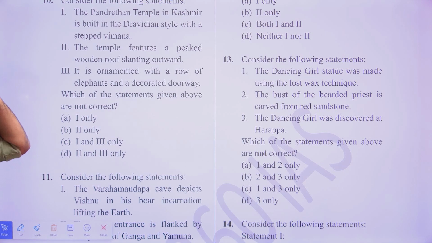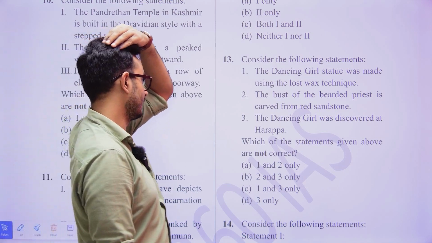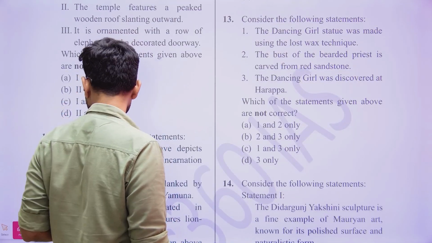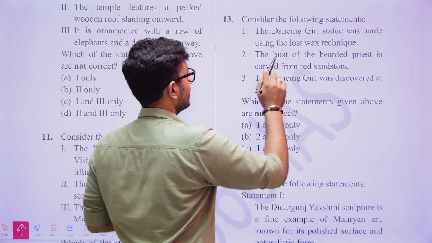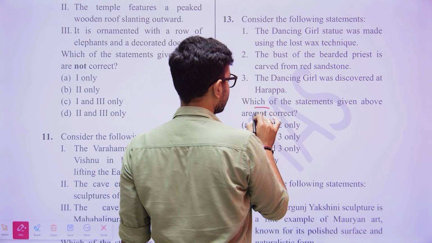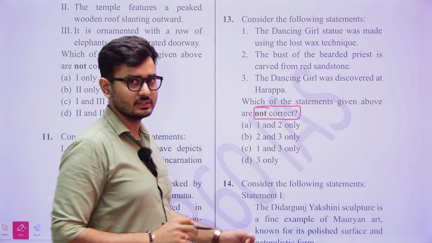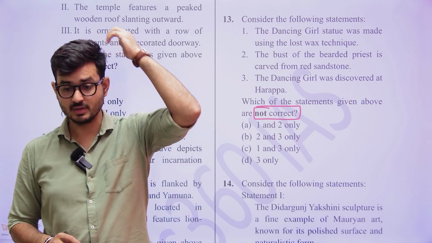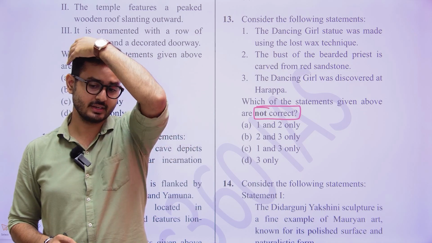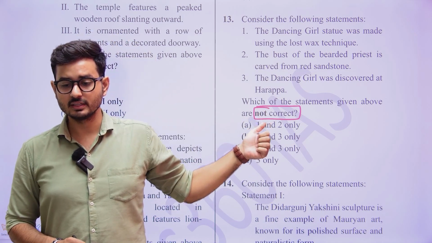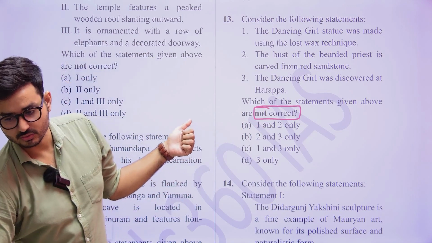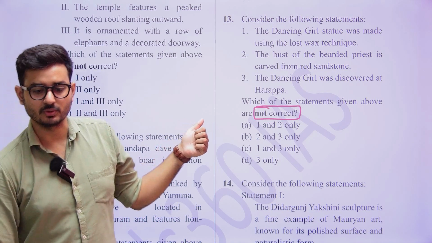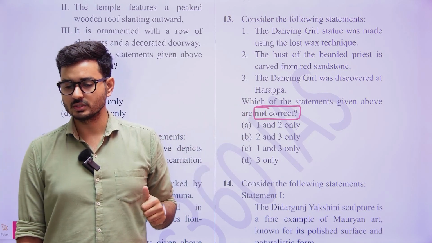Then after this, the next question that we are going to understand is on the aspect of: consider the following statements with regard to the topic, and in this you have to find which one is not correct. So guys, always give proper attention to the main intention of the question. Are they telling you to find the not correct one, or the correct one? That is something you have to focus upon.